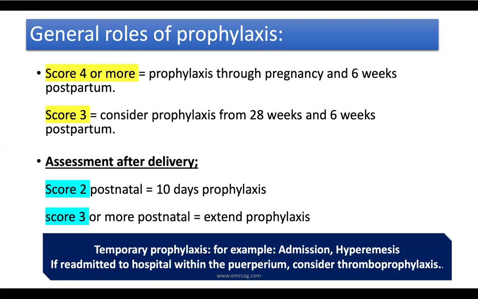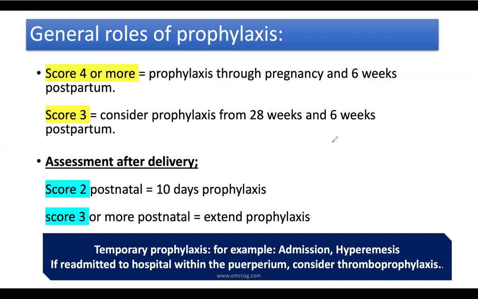There are also situations you have to know where prophylaxis is offered for a temporary period. Like what? Like a woman who is admitted to hospital during the pregnancy, or readmitted after delivery, for example, with postpartum sepsis.